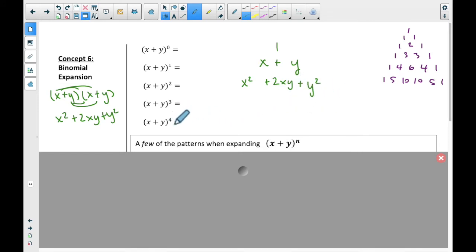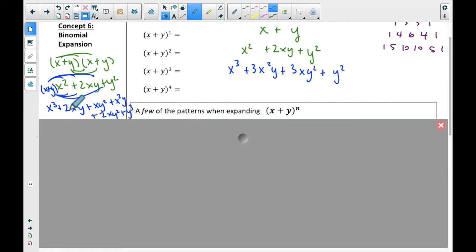Now, third power. Holy cow, how am I going to do that? Well, what I have to do is take this that I already had, and multiply it by x plus y. And now I have to multiply this all out. It's going to take a while. Pause the video here, multiply it out, and we'll come back and check.